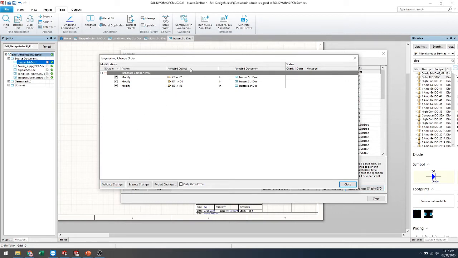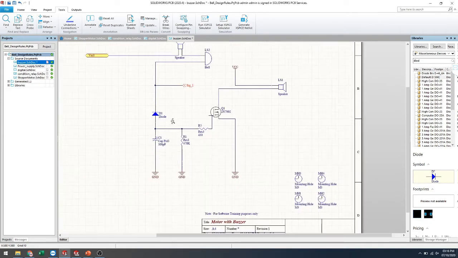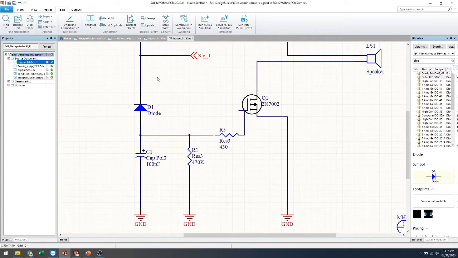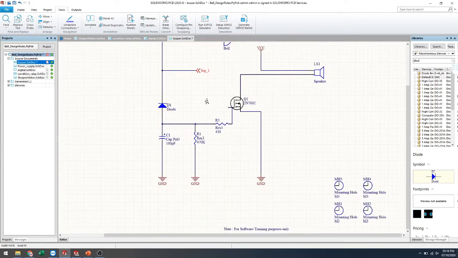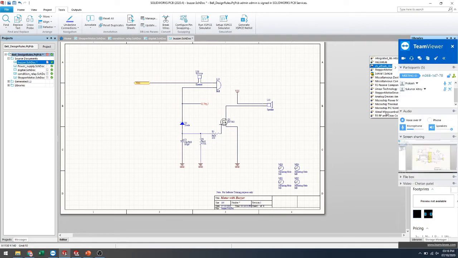After that, if you see this is the validate, so you can just validate changes. If you validate changes here, it will show you the right sign mark, and after that you just execute here. So you just accept it and close it. See, automatically it will update your drawing sheet and all the markings. Okay. So this is our schematic platform. Here different types of library formats are available.